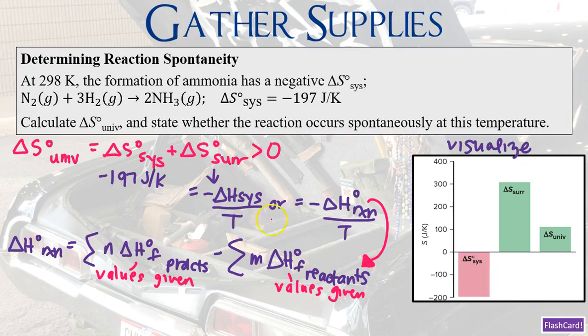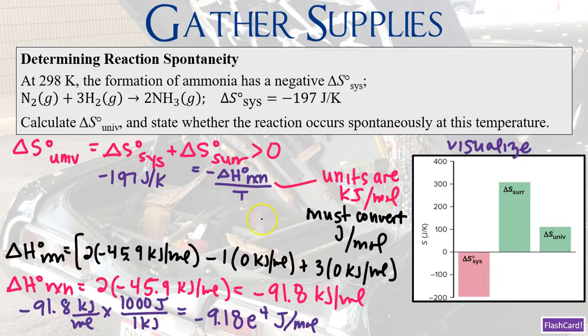And then based on that value, we can state whether the reaction is going to occur spontaneously at this particular temperature. Now that we are in a full-blown calculation, I do want to add that the enthalpy units are different from our entropy units. So our enthalpy units are going to be kilojoules per mole. And therefore, to make sure that we can do a correct calculation and get delta S naught of the surroundings, we must make sure that we convert our kilojoules per mole to joules per mole.